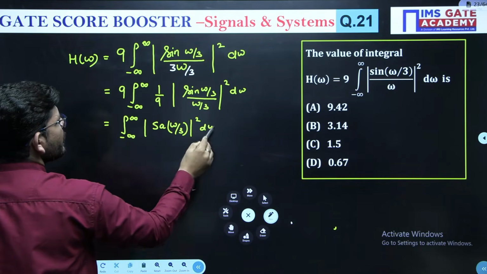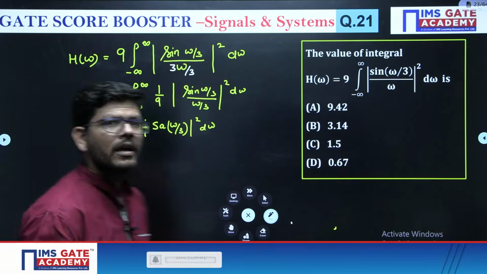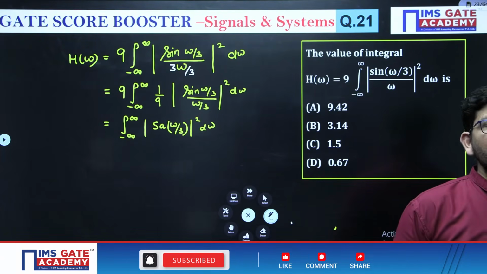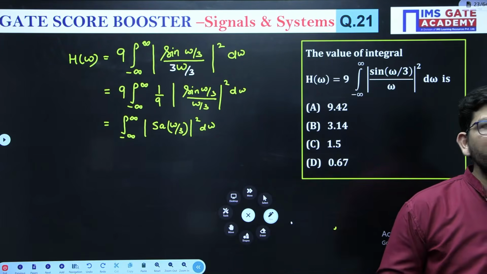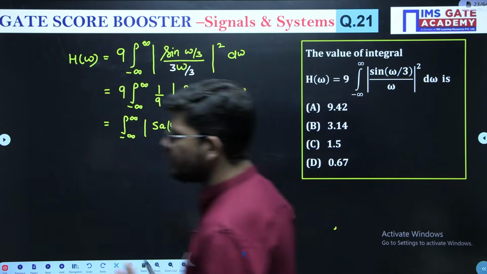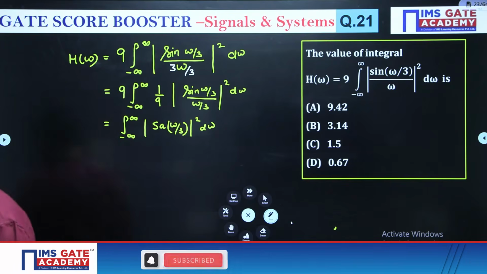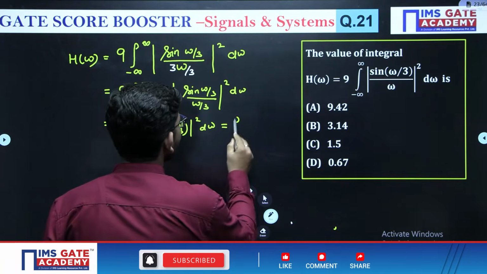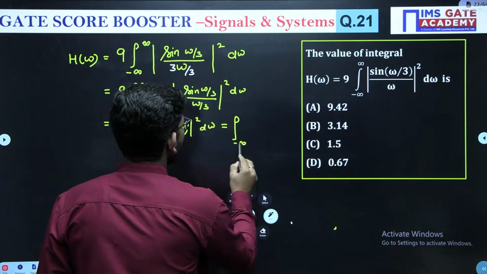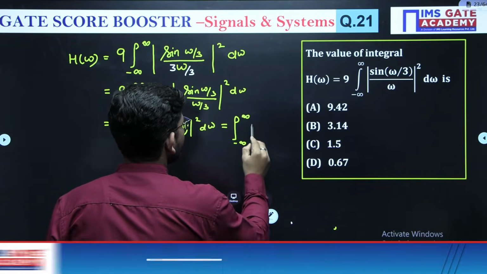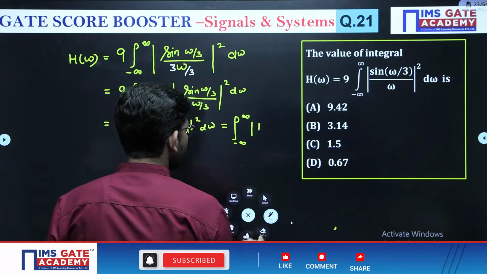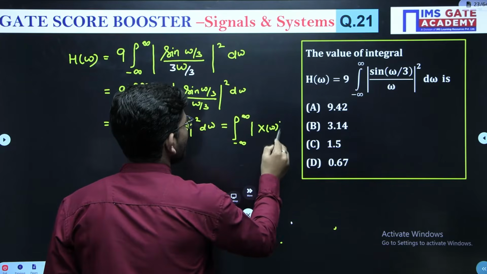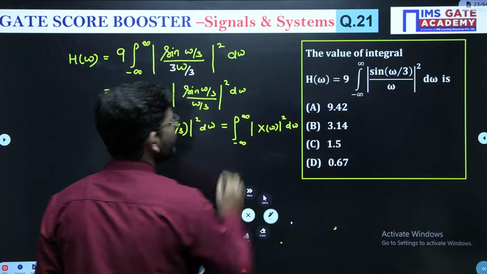square d omega. Now, if we have sample in time domain, we very well know what to do. But if sample is present in frequency domain, then what to do? I can write it as the integral from minus infinity to plus infinity of some x of omega square d omega.